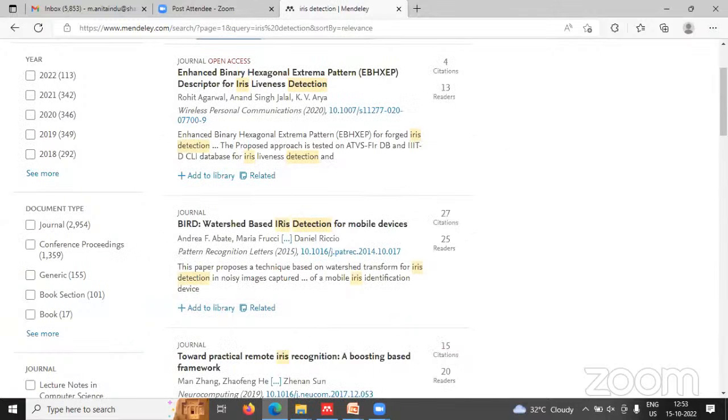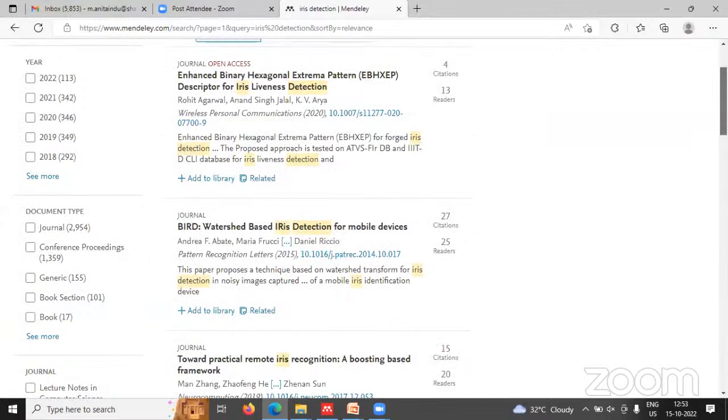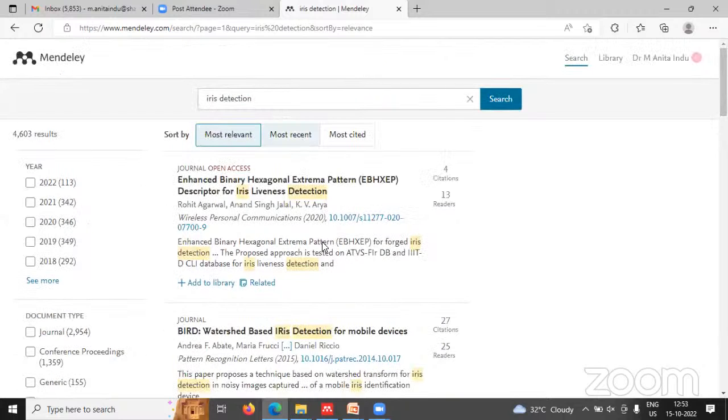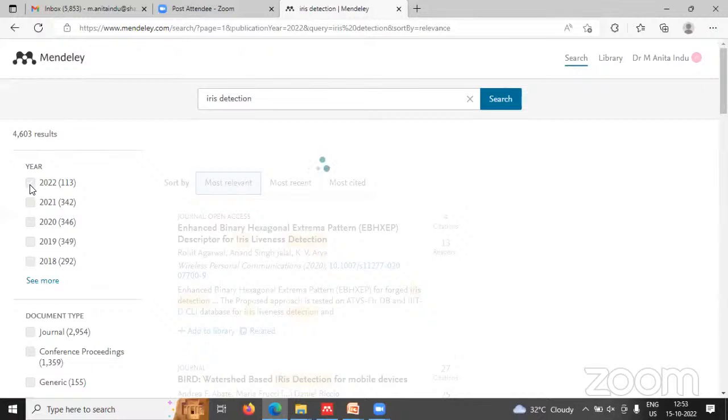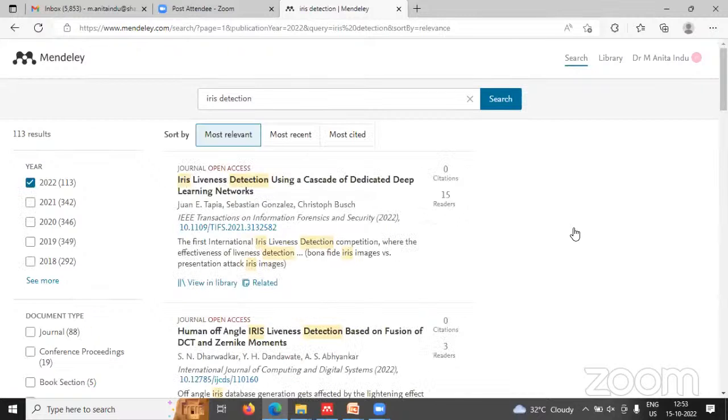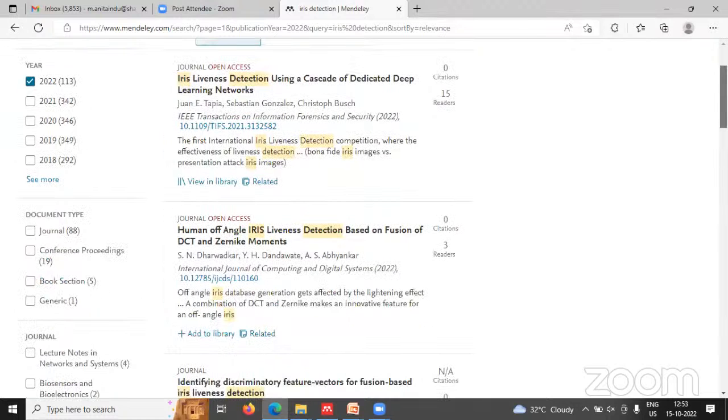Yeah, so iris detection is one of the papers, and that is one of the topics in computer science. So I have just searched for that, and here it has been listed. For the recent, advanced topics you want to use, you just list out the years for which you want the journal papers. In this way you can search it and add it to our library.